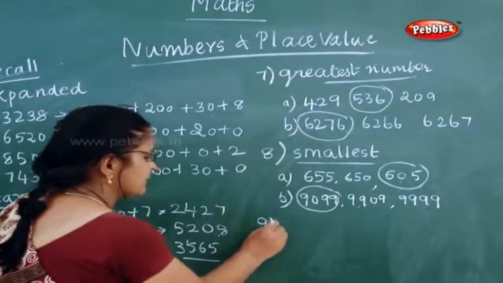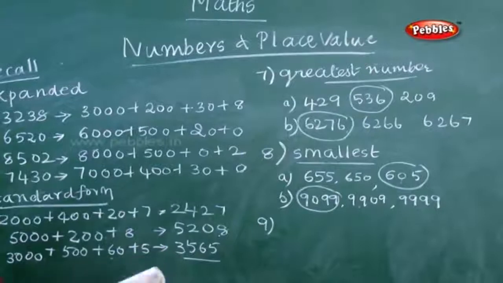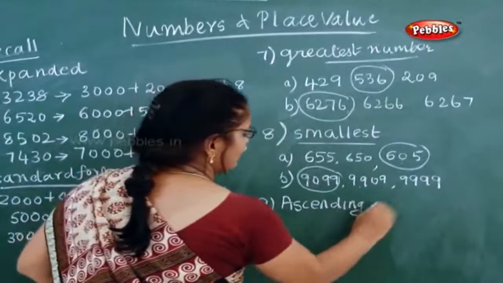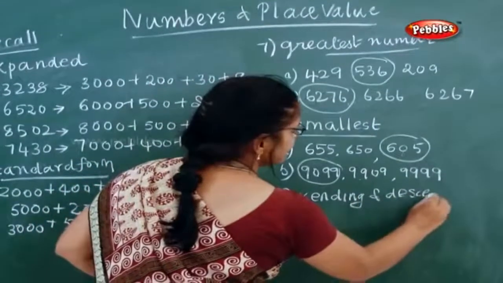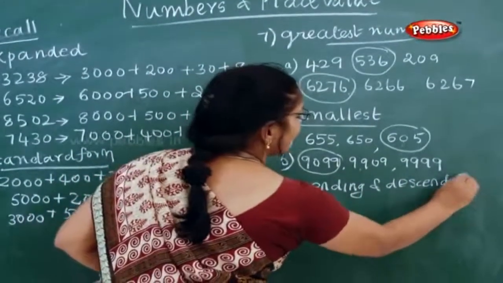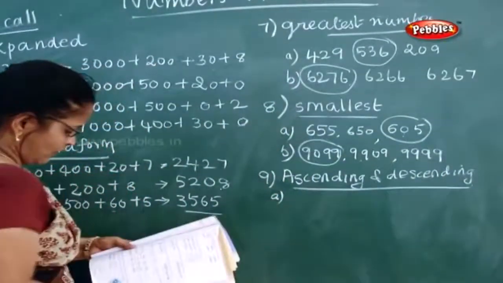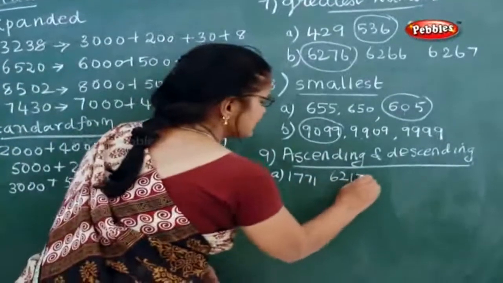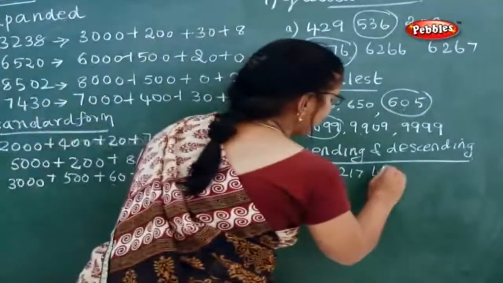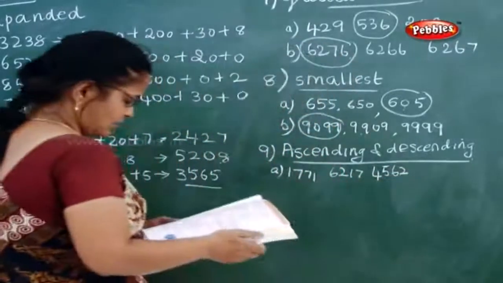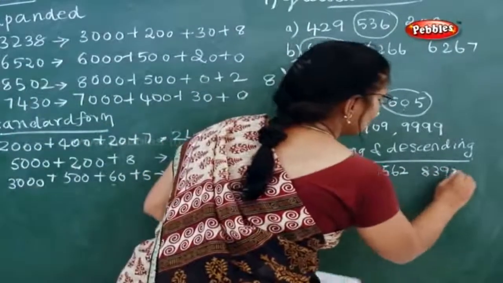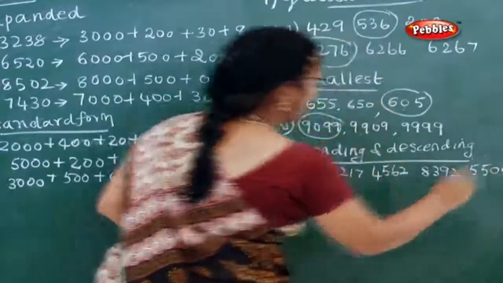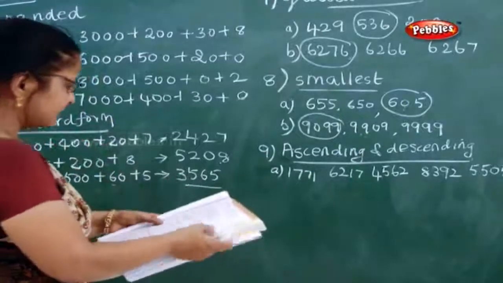Now what is the ninth sum? Arrange the following numbers in ascending order. Ascending and descending order, all these things you must have learnt in your 4th standard itself. Now what is the first one? 1771, 6217, 4562, 8392, 5505. Now you have to do it in ascending order and descending order.